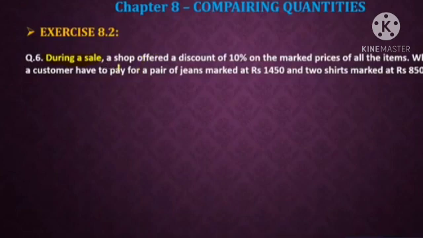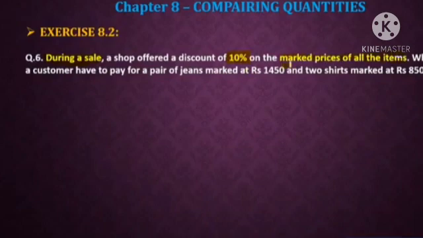So here, during a sale, a shop offered a discount of 10%. How much discount are they applying? 10% discount they are applying on the marked price of all the items.